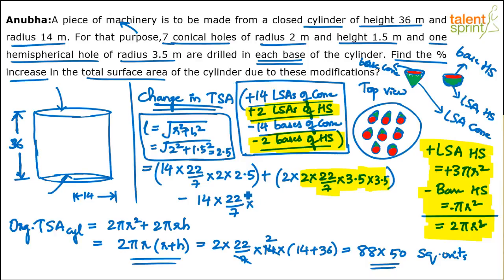What is the radius of the cone? Sorry, conical hole radius is 2. Yeah, radius of the cone is 2. 14 bases, right? So 14 pi r square. Pi r square. 2 into 2.